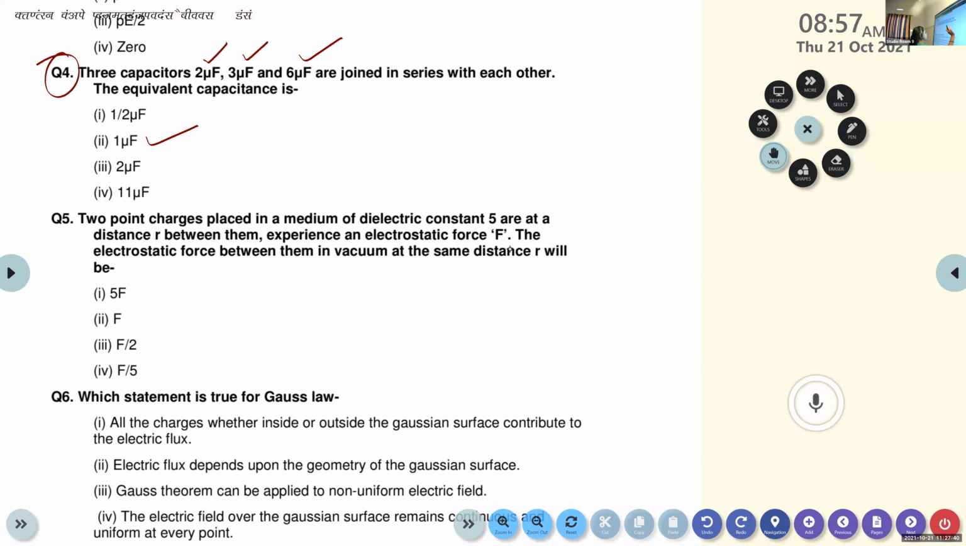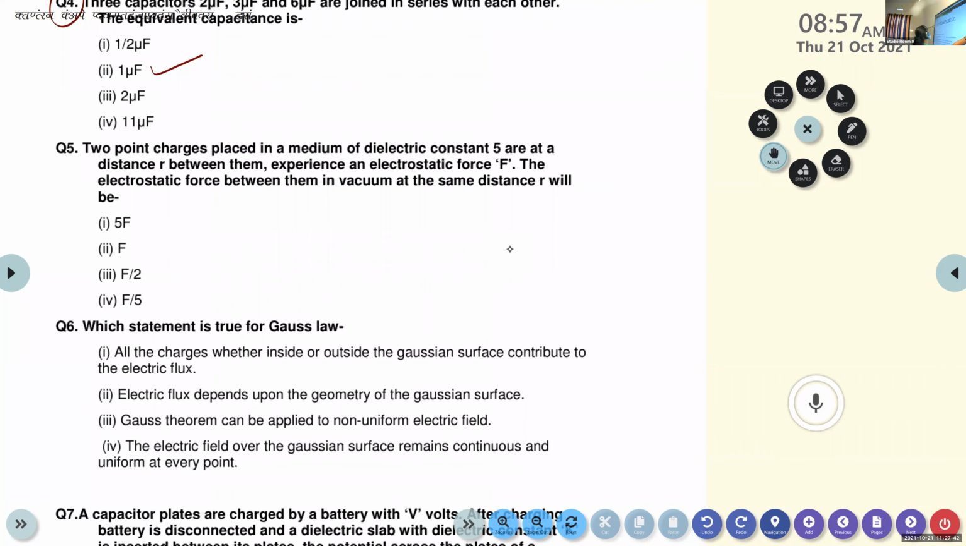Now question number 5. Two-point charges placed in a medium of dielectric constant 5 are at a distance r between them, experience an electrostatic force F. The electrostatic force between them in vacuum at the same distance r will be 5F, F, F by 2, F by 5.